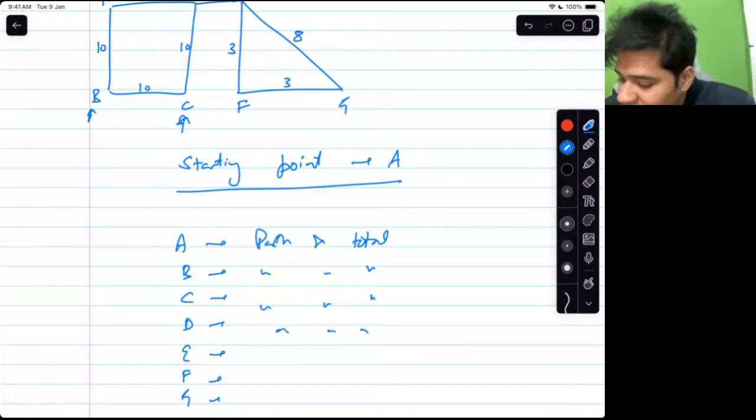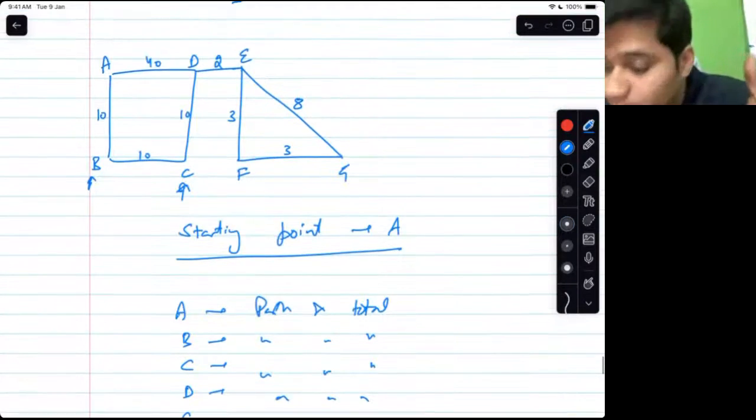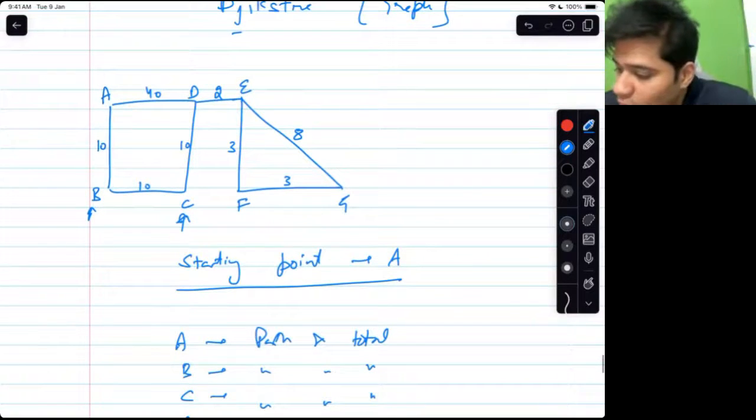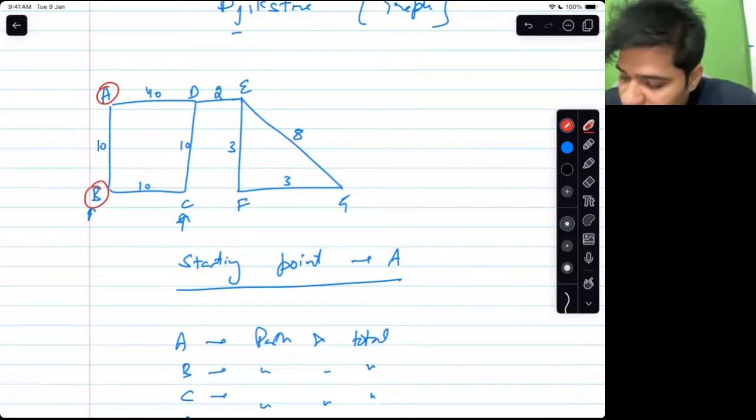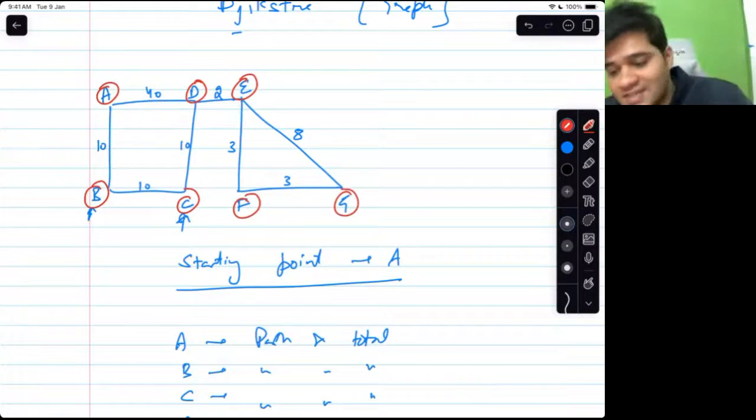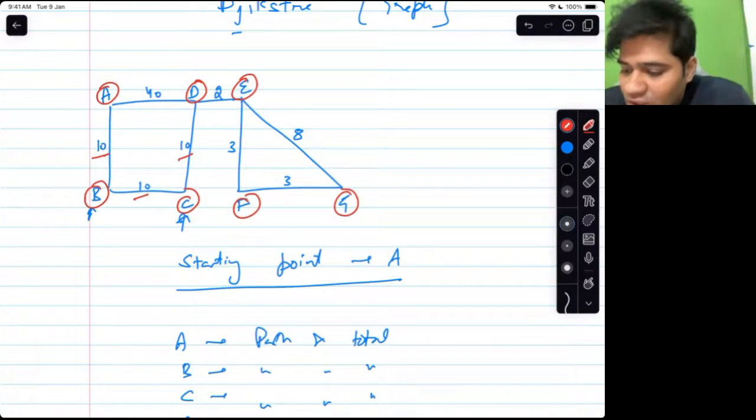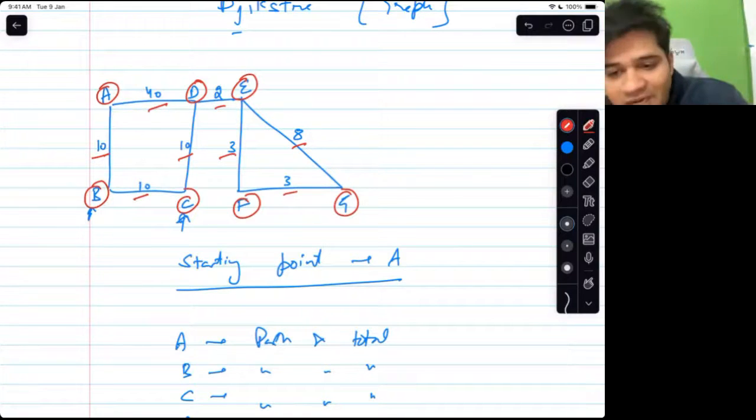Is the question clear? So what are we trying to solve? What are we given as input? We are given input in the form of this graph. These are cities. Okay. And these edges, vertices and edges. So these edges are roads with distance 10, 10, 10, 40, 2, 3, 3, 8. Yes, Sakshi, I am repeating the question. Please listen carefully now. What are we given? And what is expected out of that? That is what the question is basically.